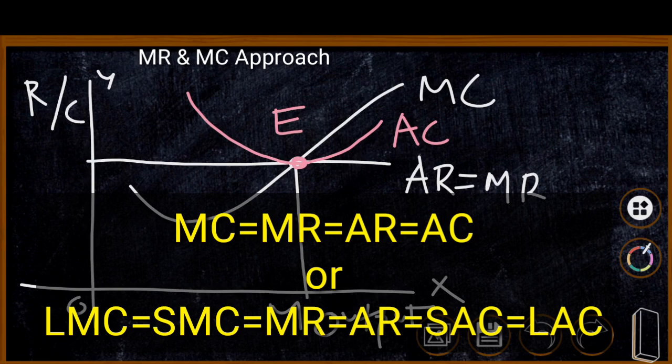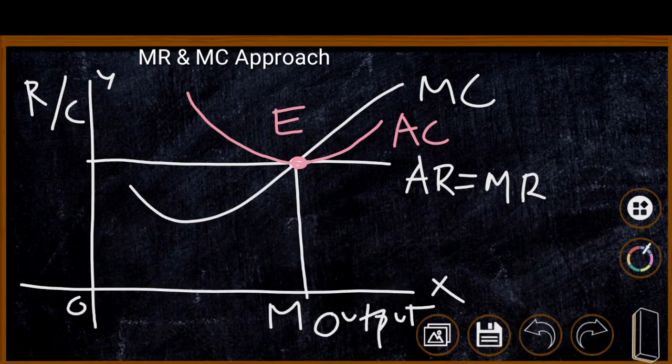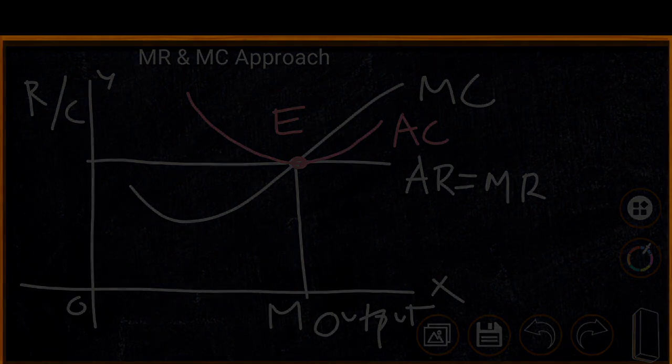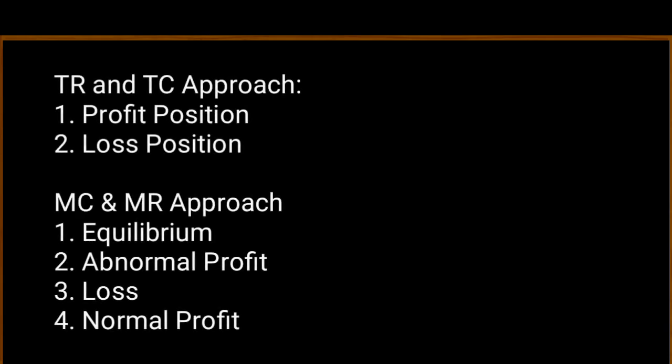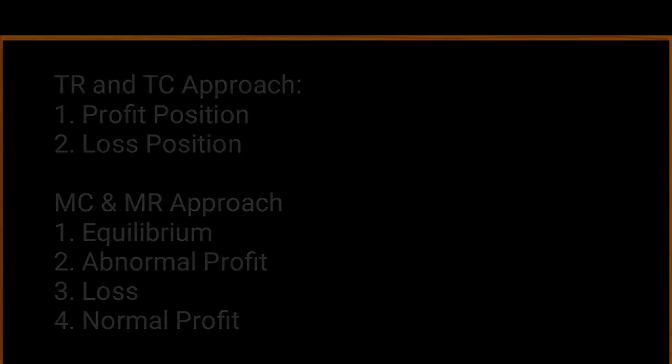We can draw short run marginal cost and short run marginal revenue here. Thus through this we have explained the two approaches: the total revenue and total cost approach as the first one, and the marginal revenue and marginal cost approach as the second one. In the total revenue and total cost approach we have explained profit condition and loss position. In the MC and MR approach we have explained abnormal profit, loss and normal profit. Here the firm is earning normal profit in the long run.